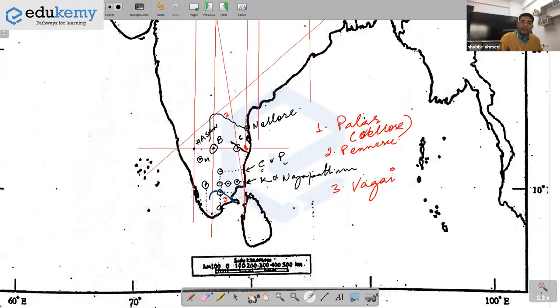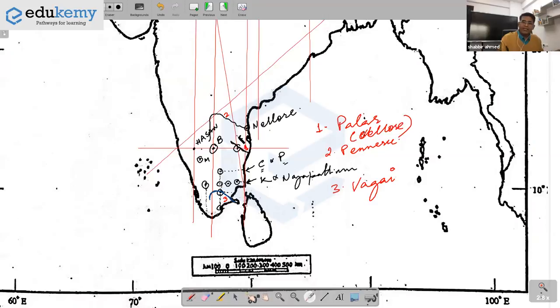So river Penneru, source from southern Karnataka highlands, it drains into Bay of Bengal, mouth of which is near Nellore. This is a peninsular plateau river. It's a seasonal river, not a very large river. Okay, it is used, or in this area there will invariably be irrigation usage. Palar is much smaller for that.